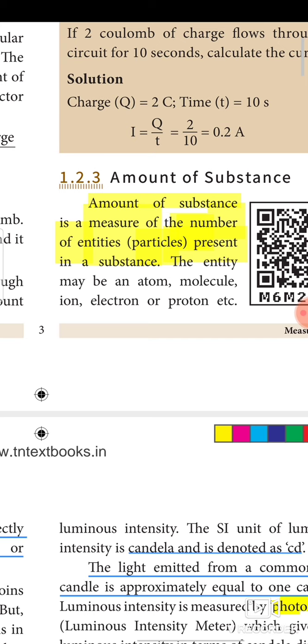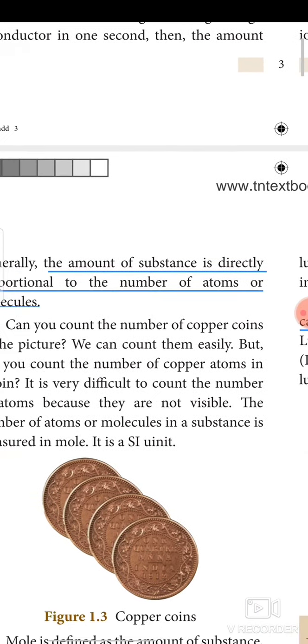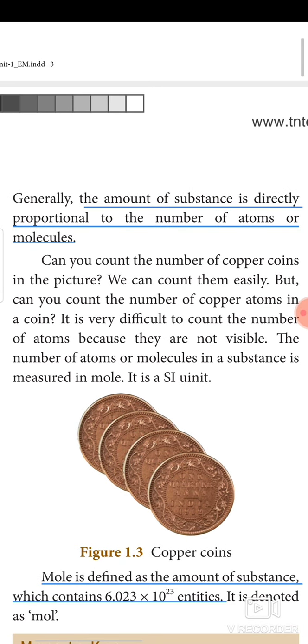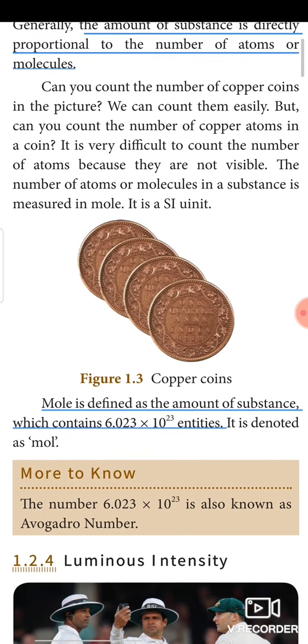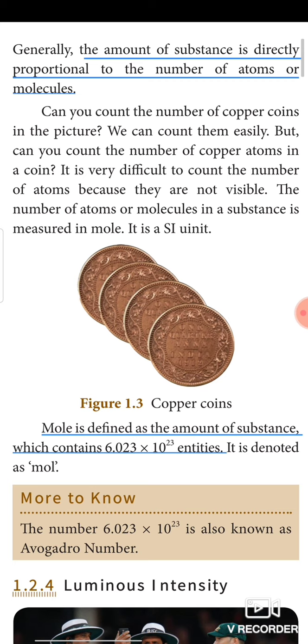If I want to buy a bunch of bananas, 1 dozen of bananas means it contains 12 bananas. So 1 dozen is the word which is equal to 12 number. Similarly, mole is the word which is used to measure the amount of substance.